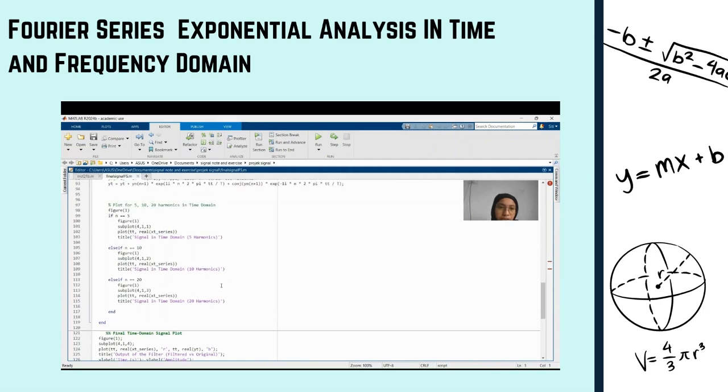So if you want to run the MATLAB, we need to separate the 5 harmonics and the time domain, because if we combine them in the same coding, we will not get this answer. So we need to separate first. So the result I will show in the next step. Thank you.